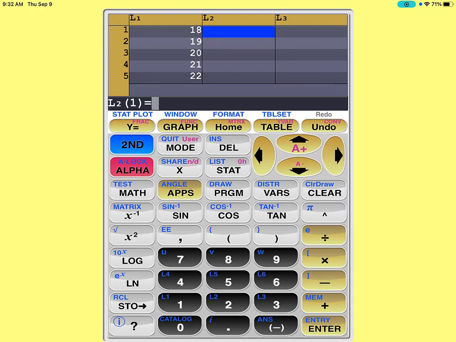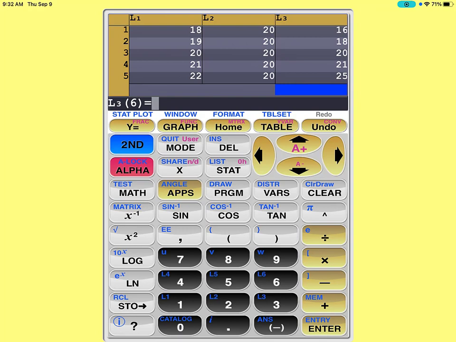Okay, so list 2, they're all 20s. And we'll talk about the conceptual when we finish the problem. And then the third set has 16, 18, 20, 21, and 25. Enter. Okay?